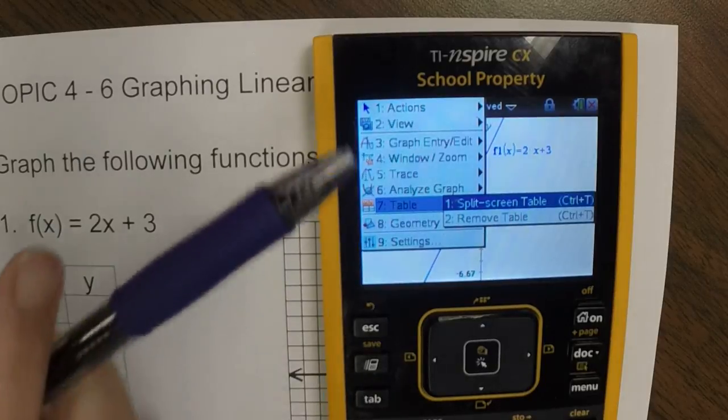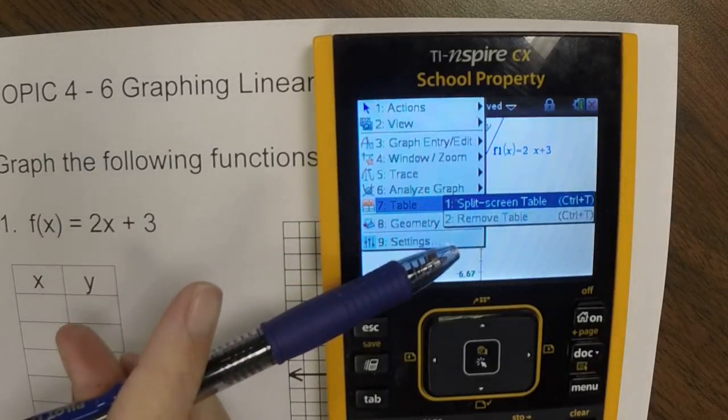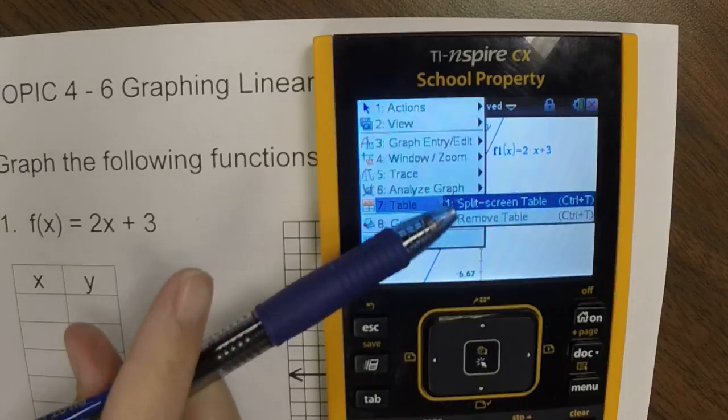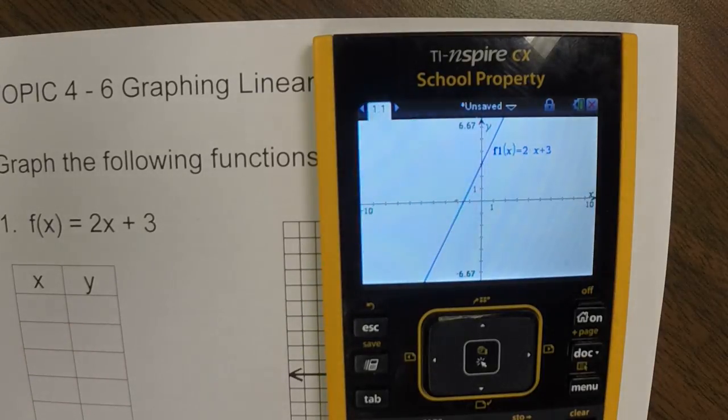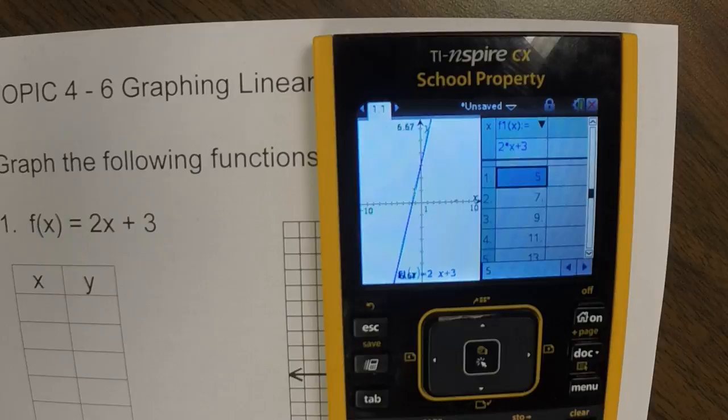And then it's going to give you options, split screen or remove the table. Well, since we haven't opened a table, we're obviously going to pick to split the screen. So what it does now is give you a table of values for your graph. And we're going to use these to plot on our coordinate plane.